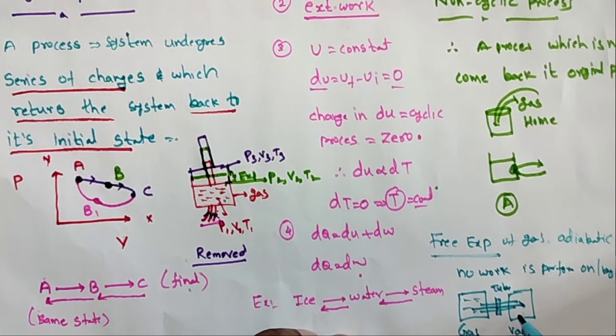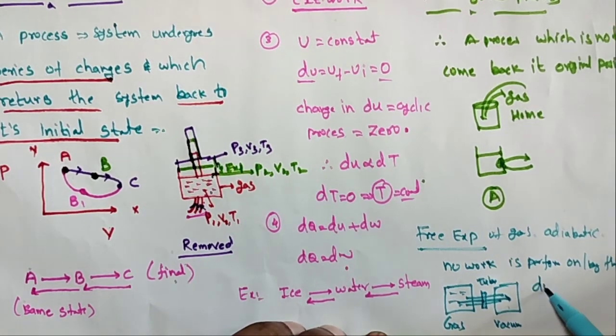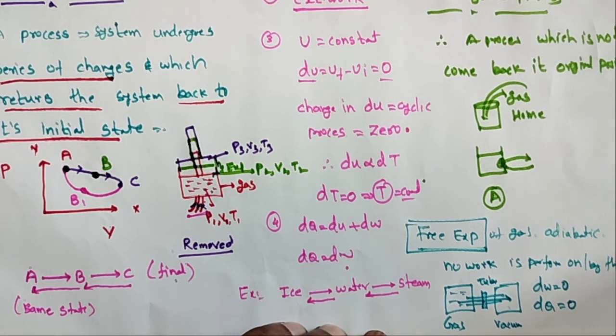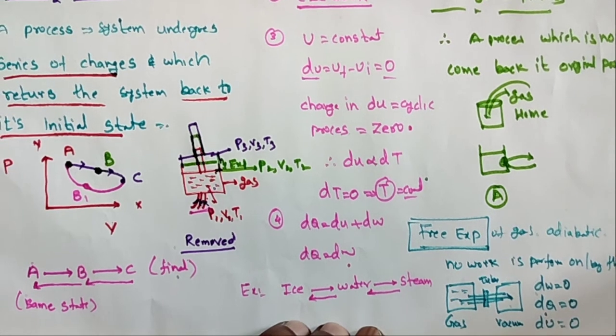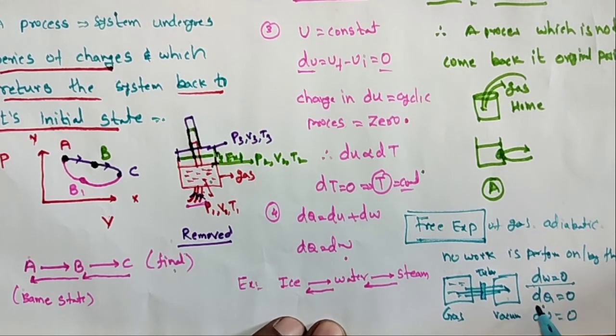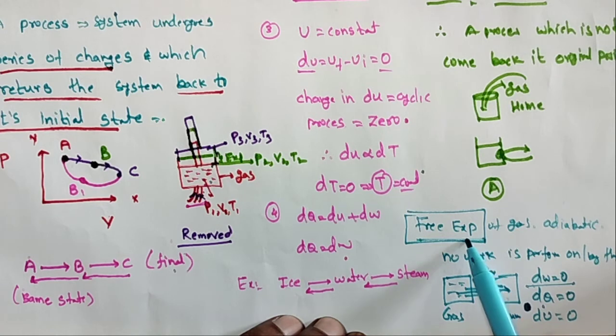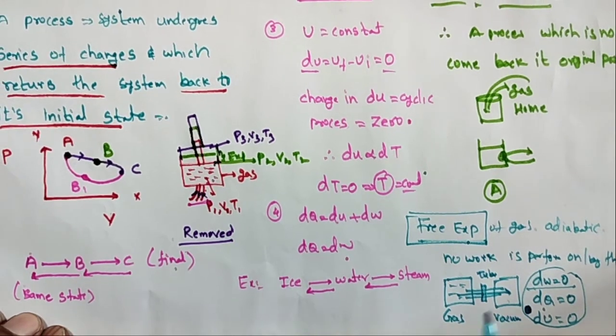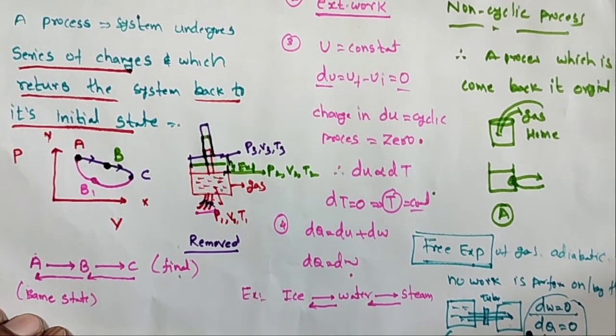Okay, in this free expansion, how much work is done? dW is equal to 0. No work is done in the free expansion. So what is the dq value? dq is equal to 0. So dW is 0, dq is 0. What is the change in internal energy? Internal energy also 0. In the free expansion, there is no work done, no heat released, and the change in internal energy will be 0. In a free expansion, all these terms will be 0. The gas freely expands from one place to another.